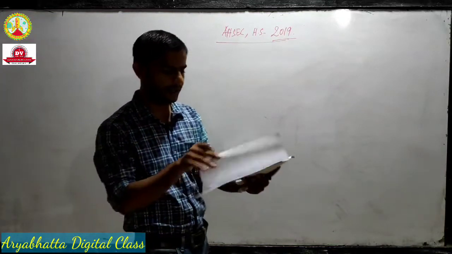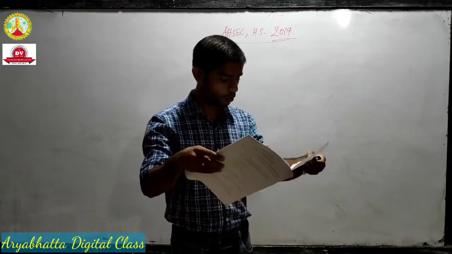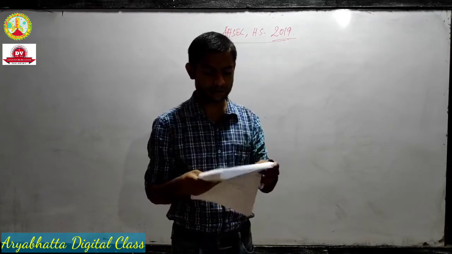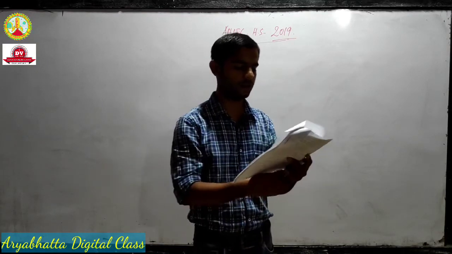Let's see the 2018 question paper. In 2018 we have a few questions. Yeah, so we have a question here.